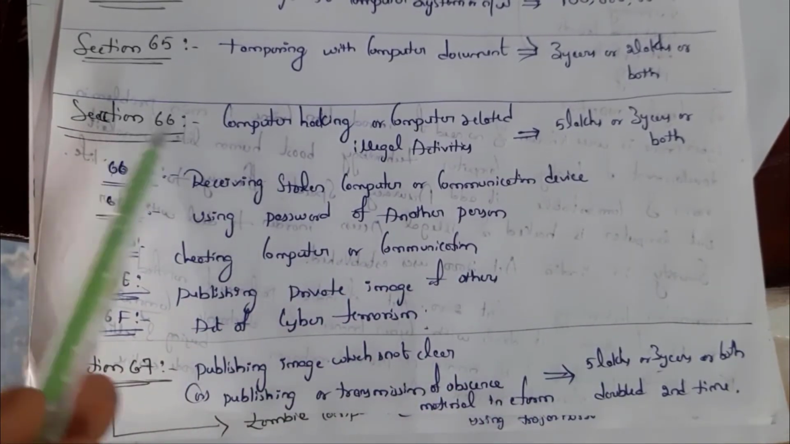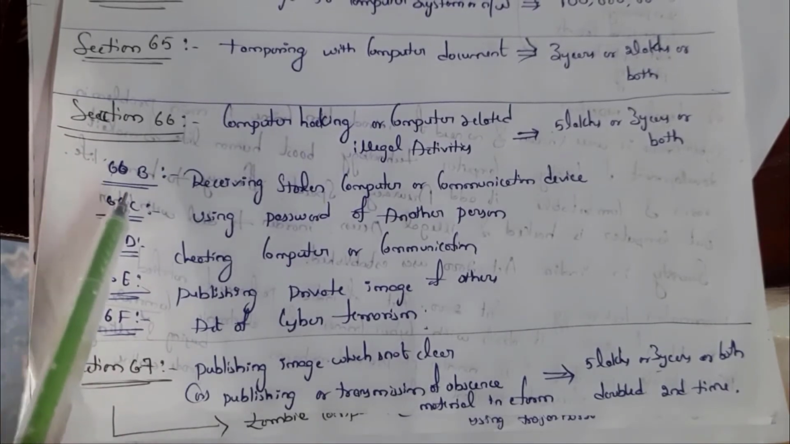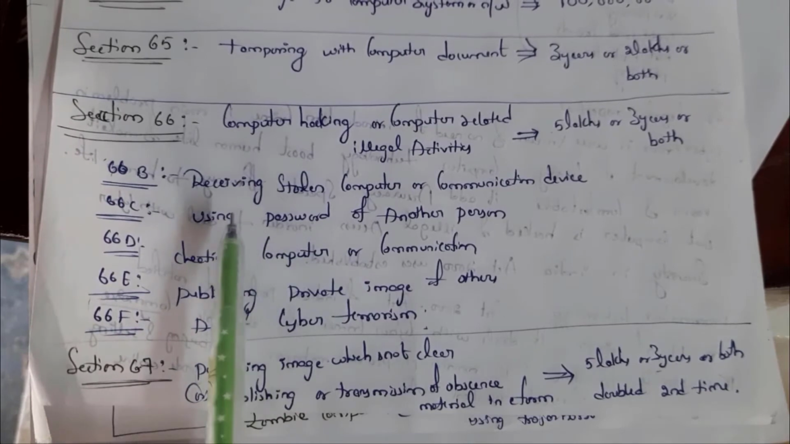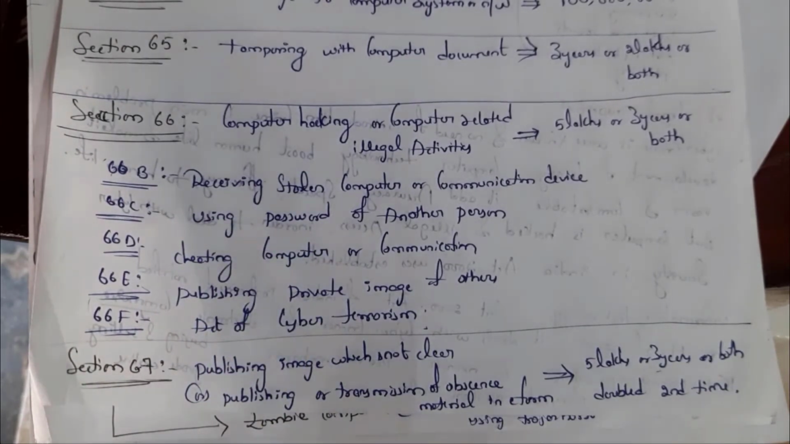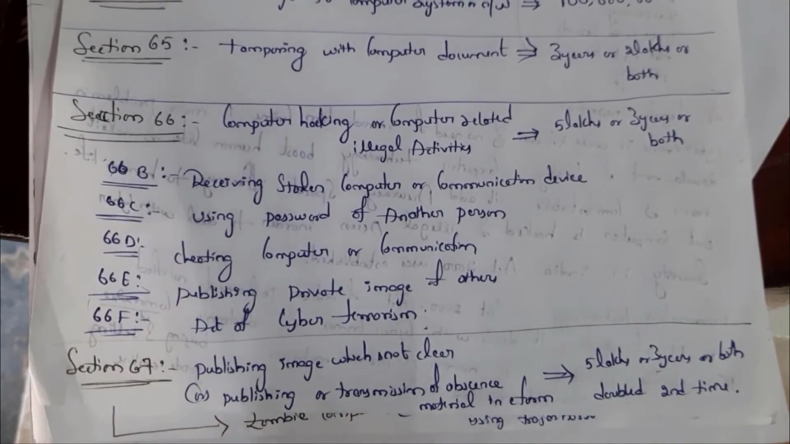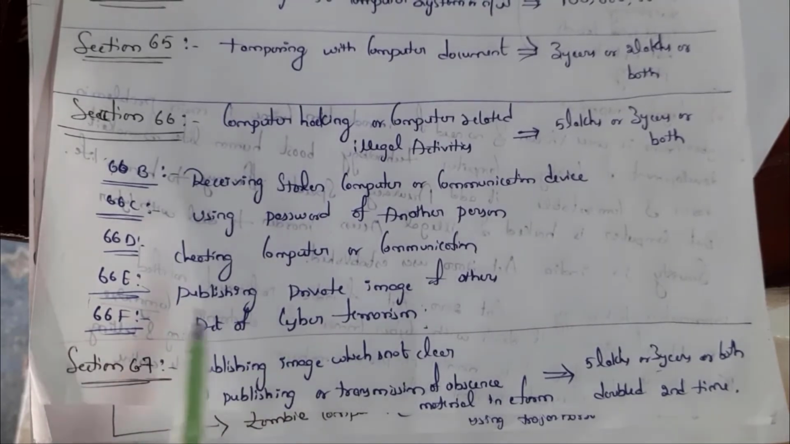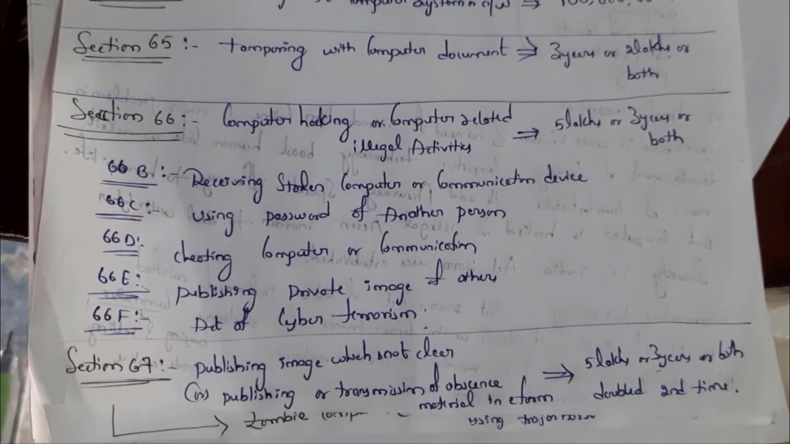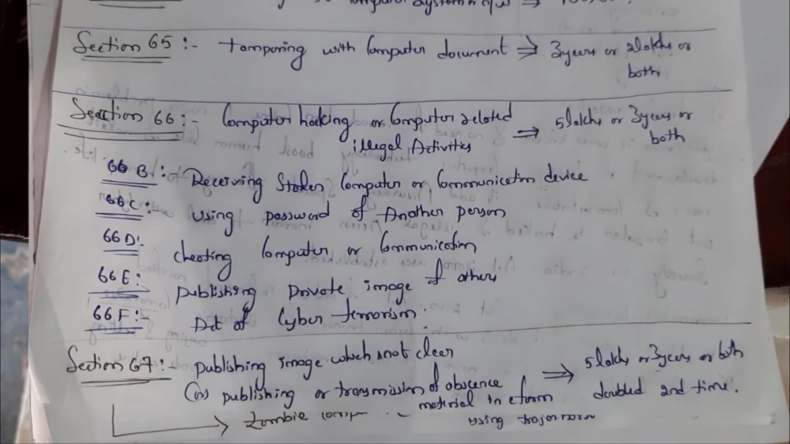Under section 66, it is further classified into section 66B, receiving a stolen computer, that is, stealing a personal computer. Section 66C, using the password of another person. Section 66D, cheating using computer or communication. Section 66E, publishing private images of others.